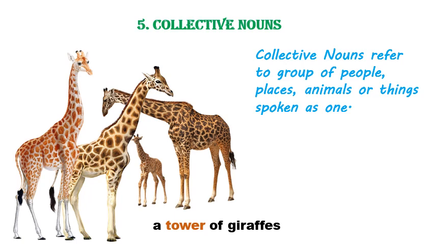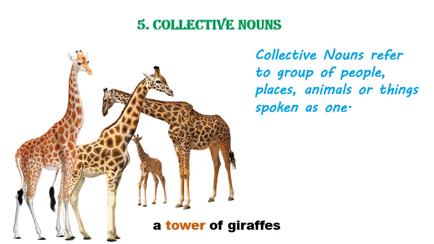Collective nouns. Collective nouns refer to a group of people, places, animals or things spoken as one. When we refer to something in a group, we use collective nouns. Children, we can always do without collective nouns. For example, if you saw a group of giraffes in a zoo, and if you didn't know that the right term for a group of giraffes is tower, then you could always say that you saw a group of giraffes. But when we use collective nouns to describe, our English sounds so much better. So try to learn as many collective nouns as possible.